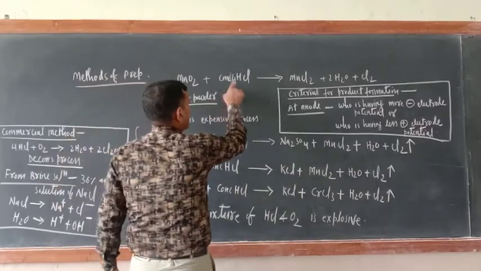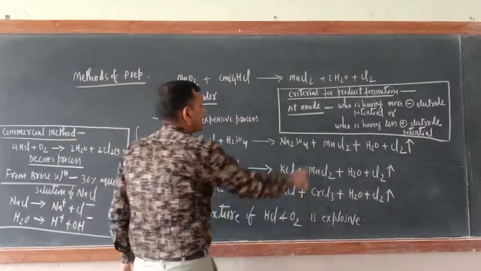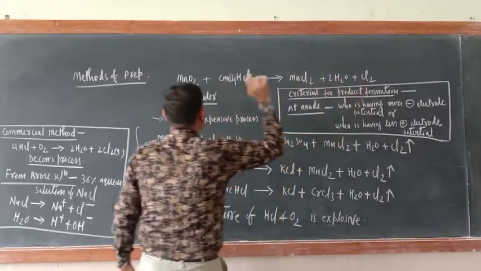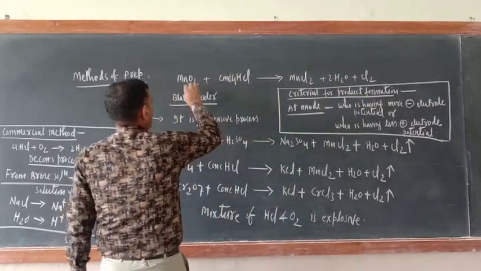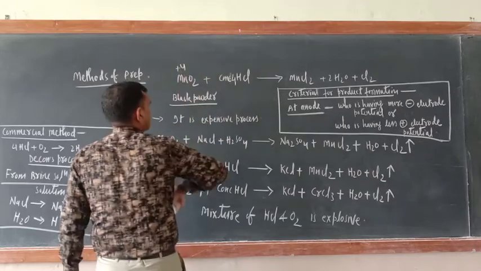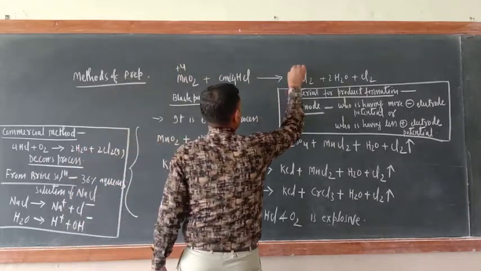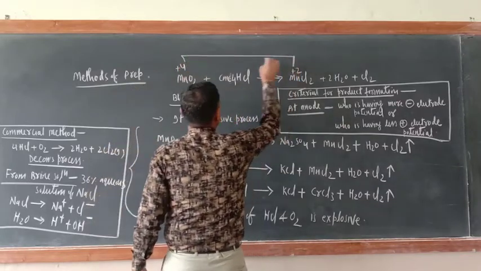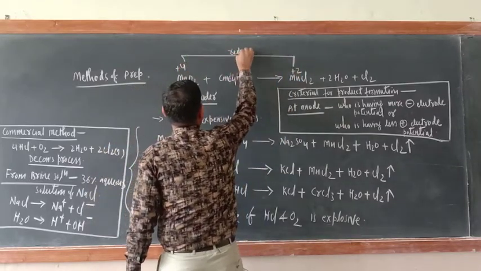It should be treated with concentrated HCl. Then you will get MnCl2, H2O and Cl2. Just try to understand. What is the oxidation state of Mn here? +4. What is the oxidation state here? Mn +2. So +4 to +2. What is this? Reduction.